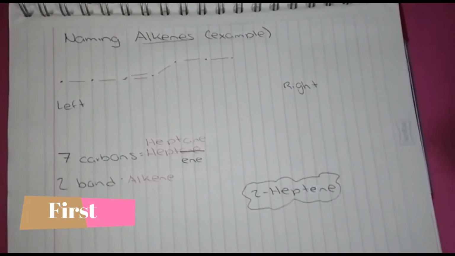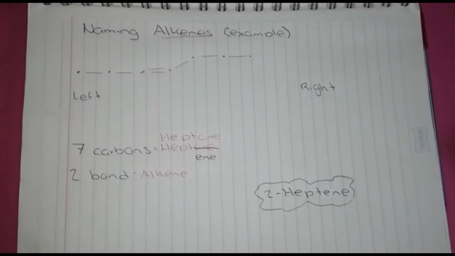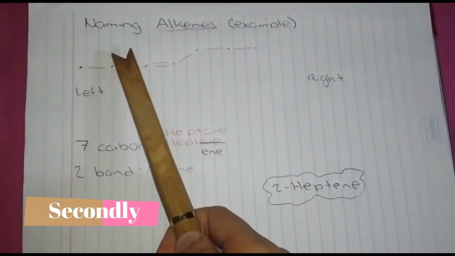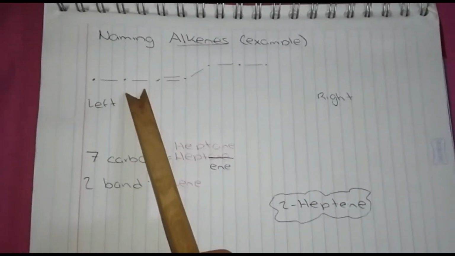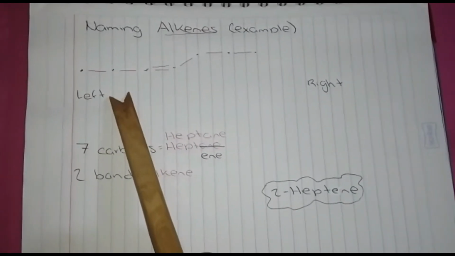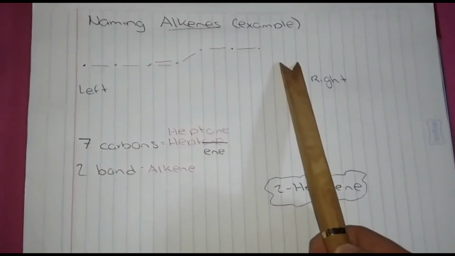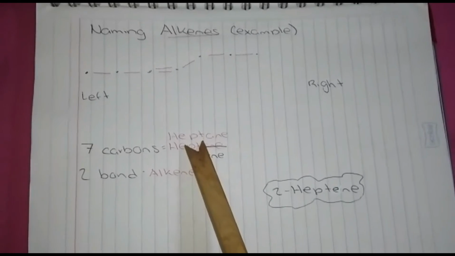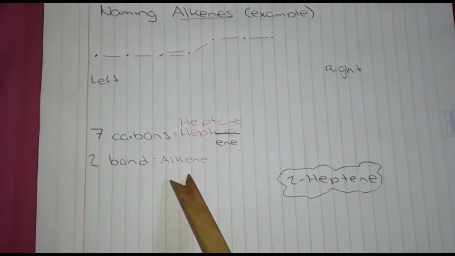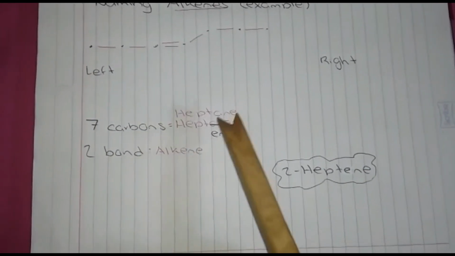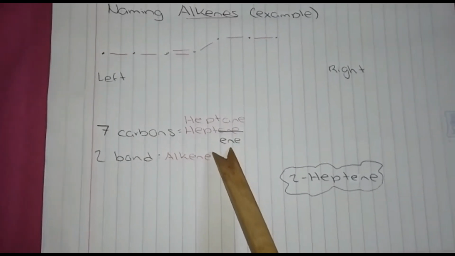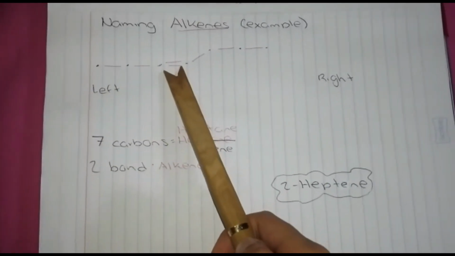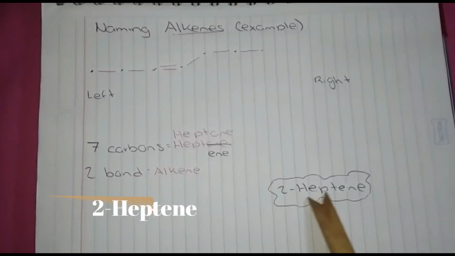First, we count the number of carbons in the longest chain. Then, we start to count from the side that is nearest to the double bond, and it is the left side. If we count, we have 7 carbons, so it would be heptane. But you have a double bond, so it is an alkene. So we change -ane to -ene. Since the double bond starts at the second carbon, the name will be 2-heptene.